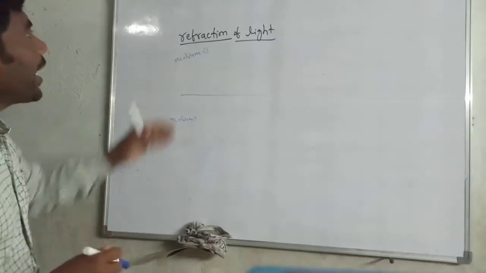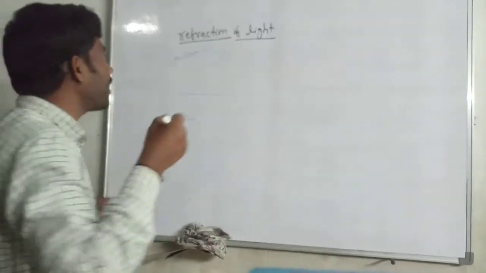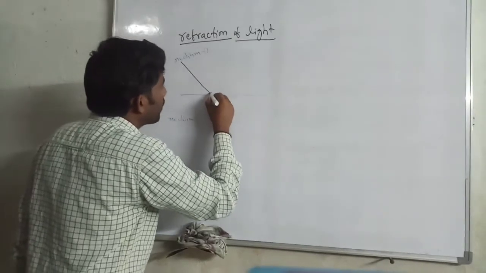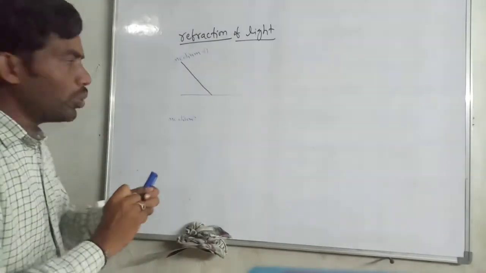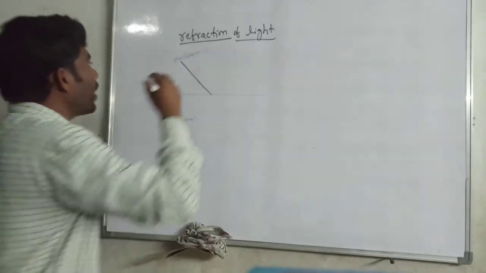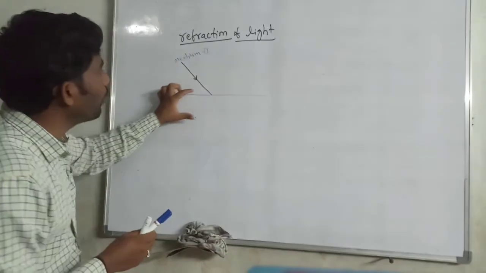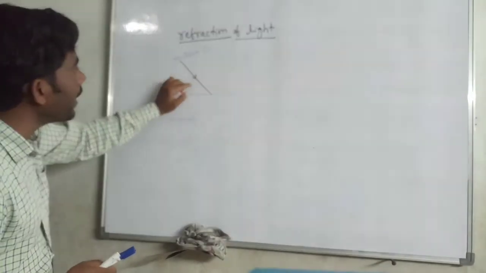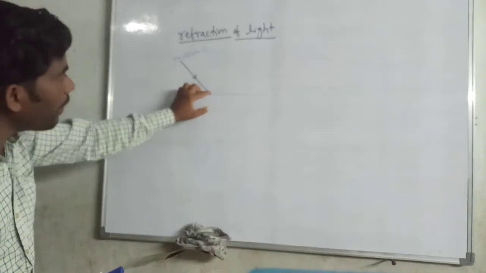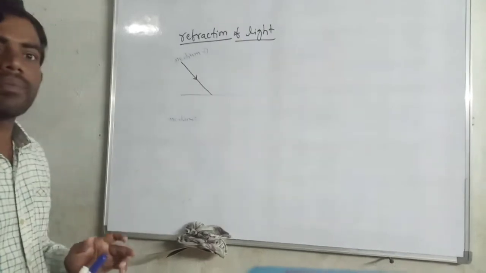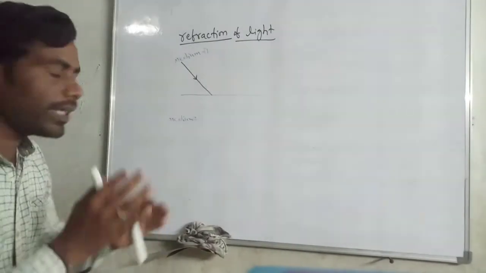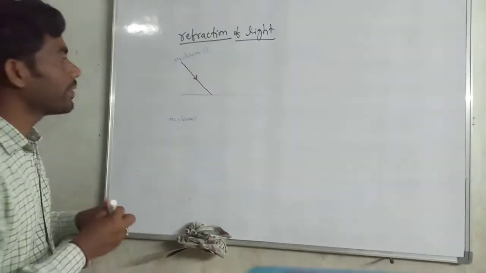When a ray of light falls on the interface of these two mediums, the ray passes through the interface and enters the second medium. The light ray is bent. This property we will call refraction.